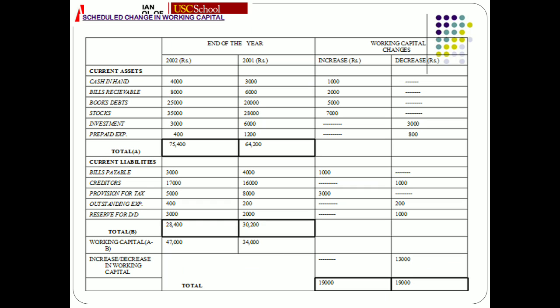Similarly, prepaid expenses, earlier it was 1,200, now it is 400. The decrease has been there and the difference is 800 rupees. So we'll simply write this decrease in the decrease column. Then we'll add up the total of current assets of both the years.